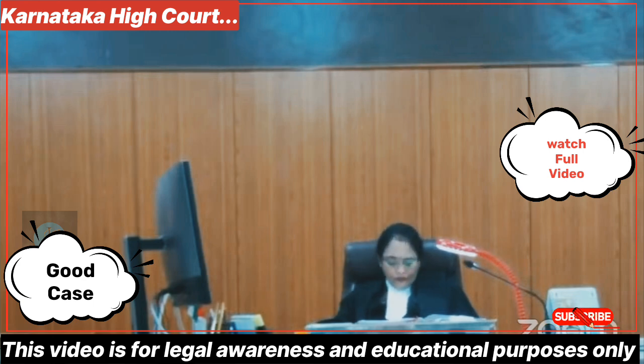The maintenance is enhanced from 10,000 to 30,000. Number two, the husband shall pay the educational expenses of the child. If the wife has paid any educational expenses from the date of petition till now, she has to file a statement before the trial court, and basing on that, the said amounts have to be reimbursed by the husband to the wife.